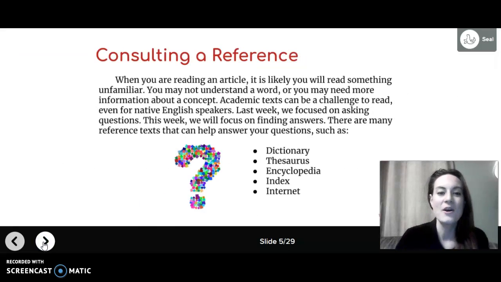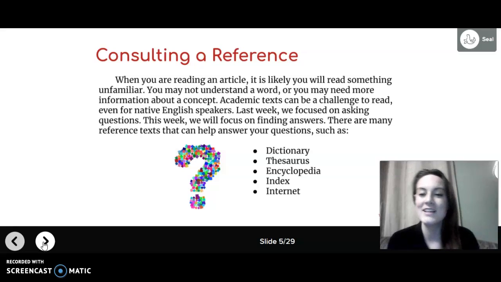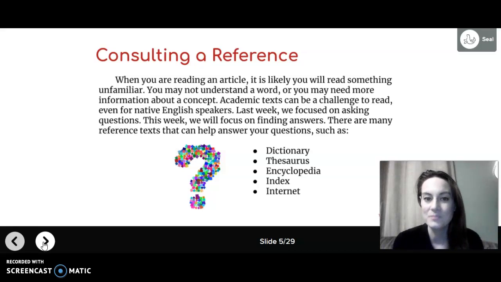Consulting a reference. When you are reading an article, it is likely you will read something unfamiliar. You may not understand a word, or you may need more information about a concept. Academic texts can be a challenge to read even for a native English speaker like me. Last week, we focused on asking questions. This week, we will focus on finding answers. There are many reference texts that can help answer your questions, such as a dictionary, a thesaurus, encyclopedia, index, and the internet.